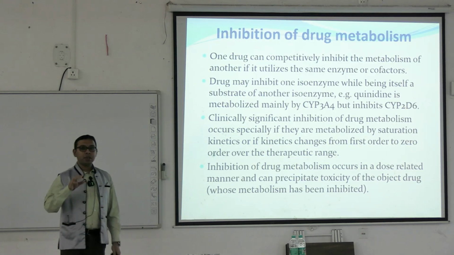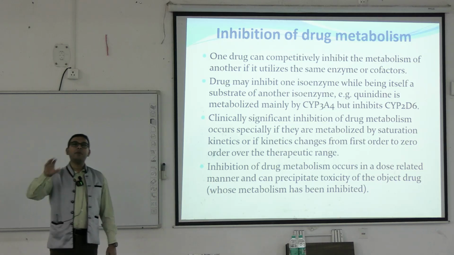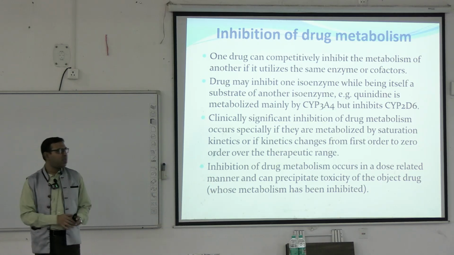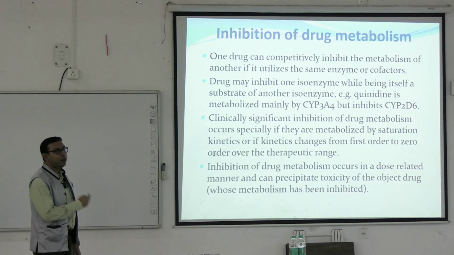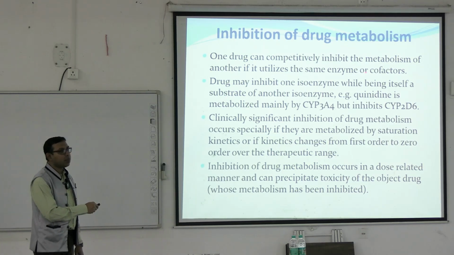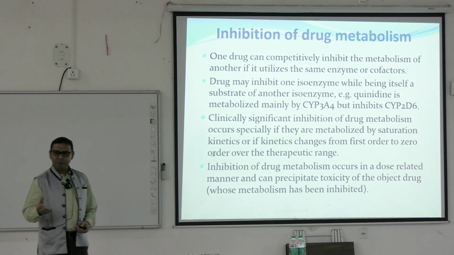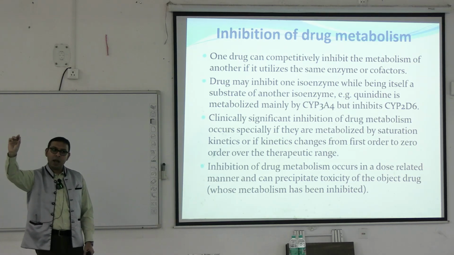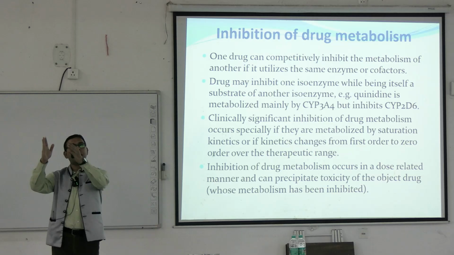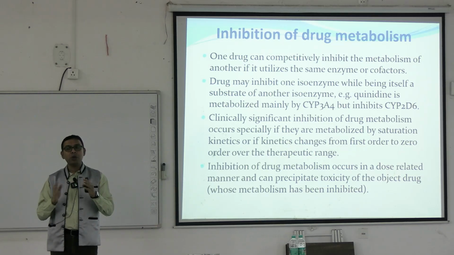Now, we have already discussed the inhibition and induction of the drug metabolizing enzymes. Let's see more about this. One drug can competitively inhibit the metabolism of another if it utilizes the same enzyme and cofactor. For example, if there are two drugs metabolized by the same cytochrome P450 3A4, they may compete with one another.